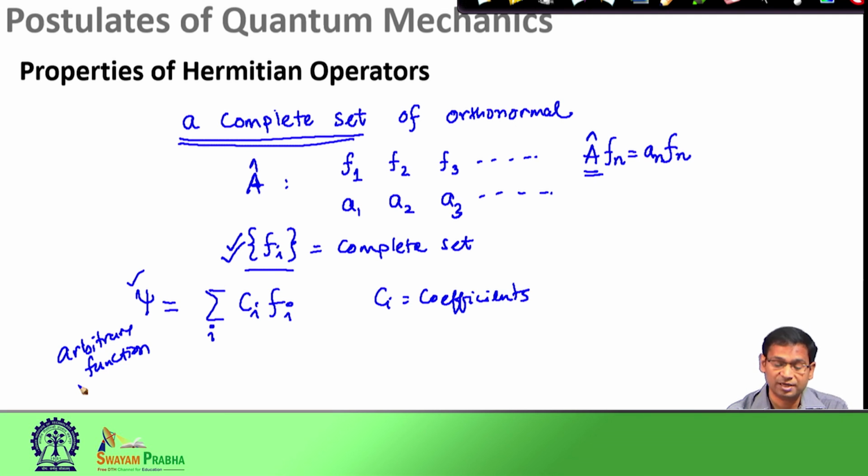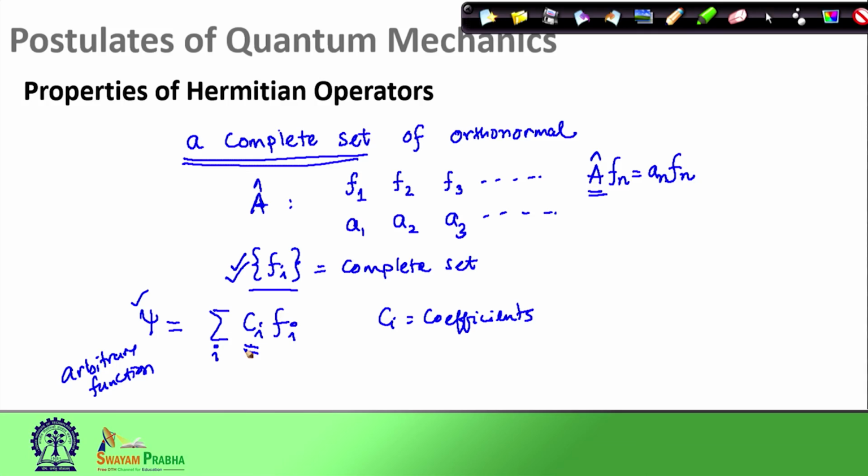They will be different in terms of these coefficients. When I express psi I would have a particular set of coefficients of f i, and when I have psi 1, I would have a different set of coefficients corresponding to eigenfunction f i. But in principle, I can define any arbitrary function psi as a linear combination of this complete set of eigenfunctions of Hermitian operator. The important question therefore is what is the value of the coefficient C i.